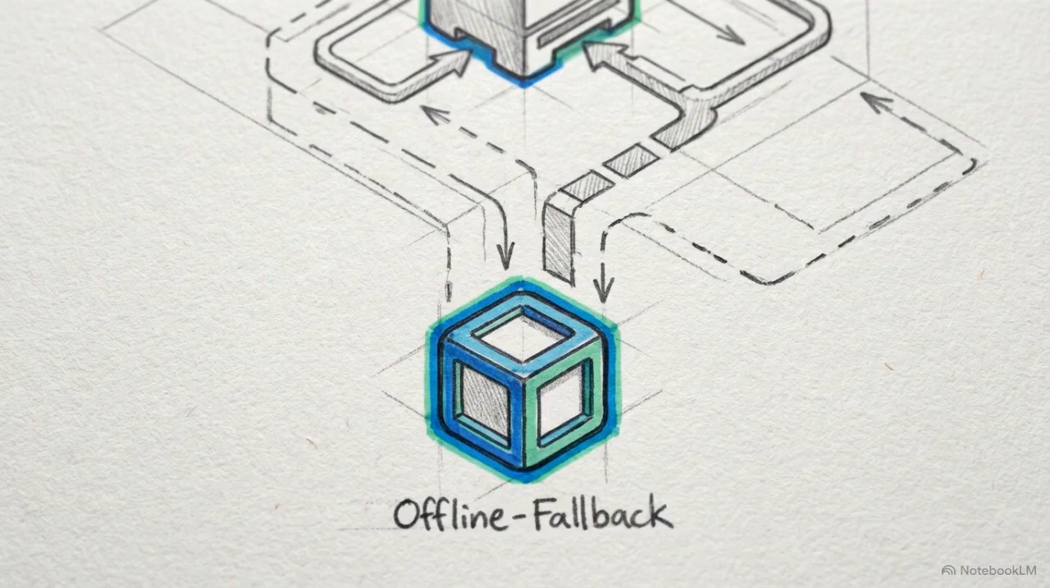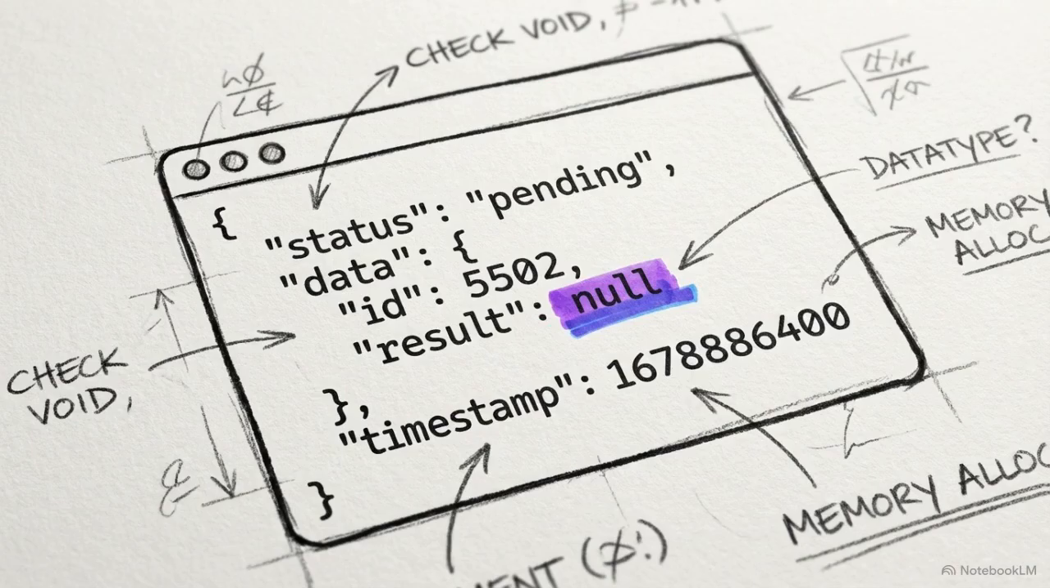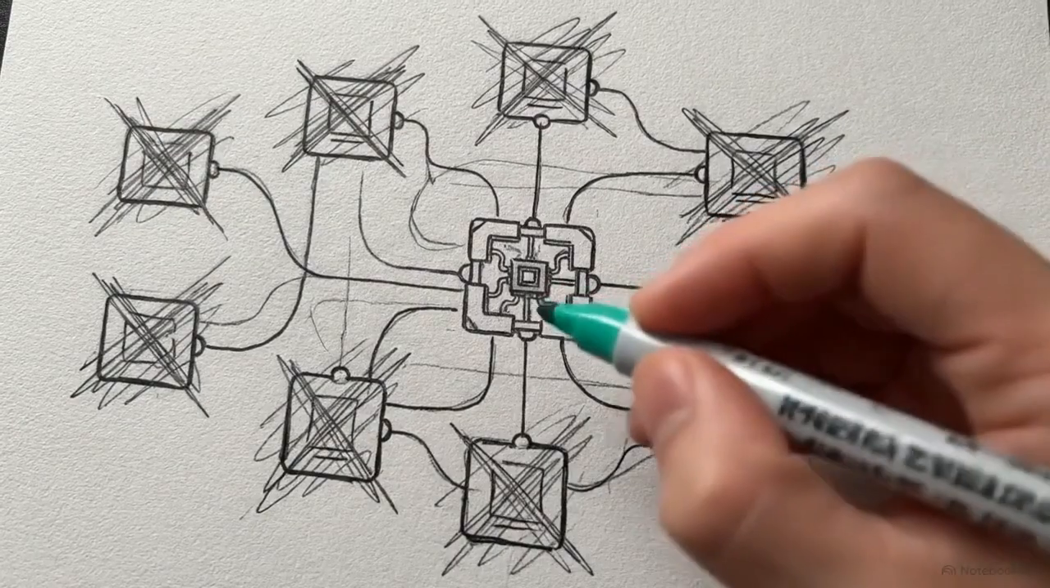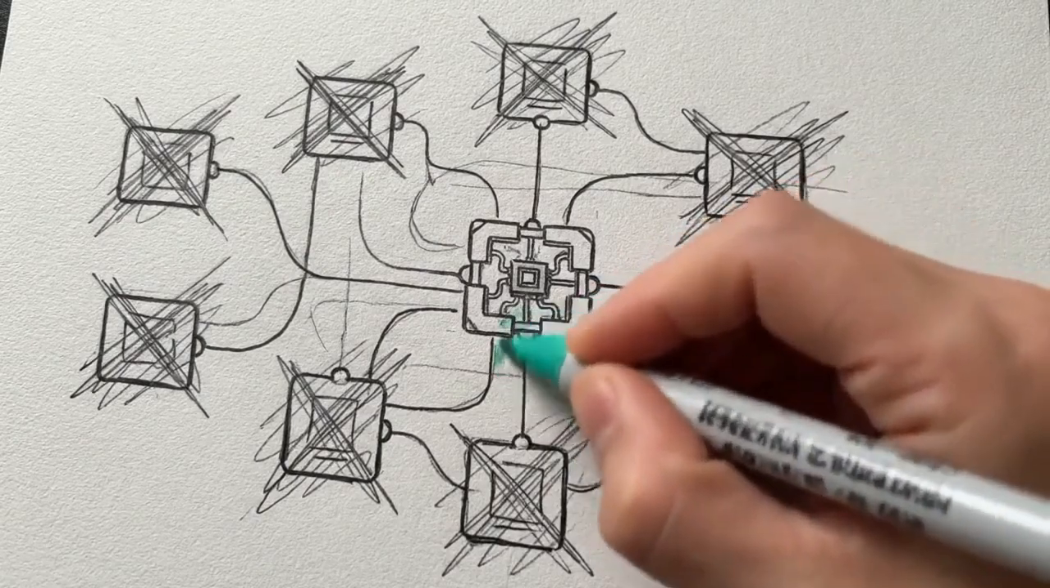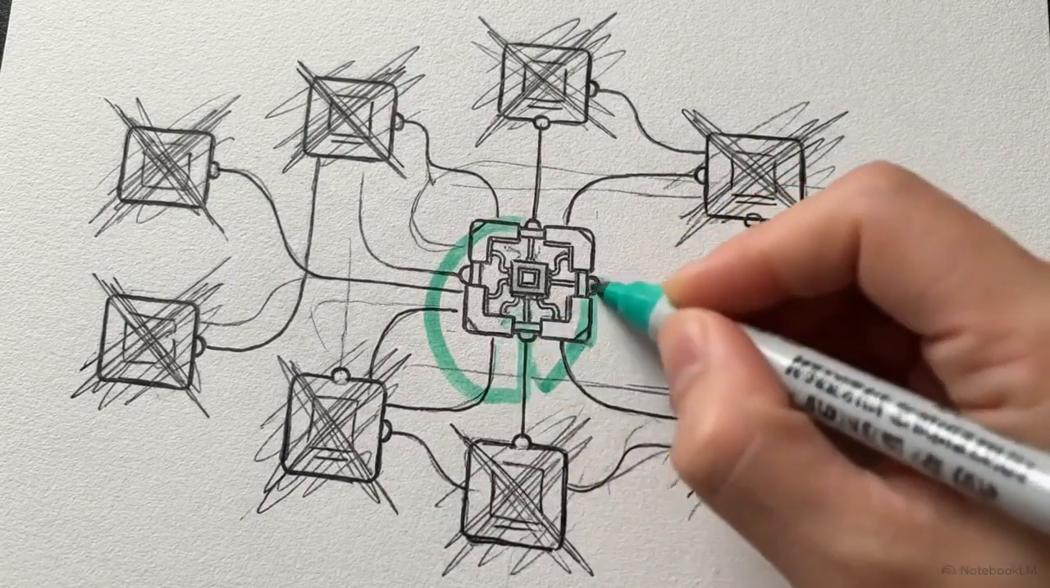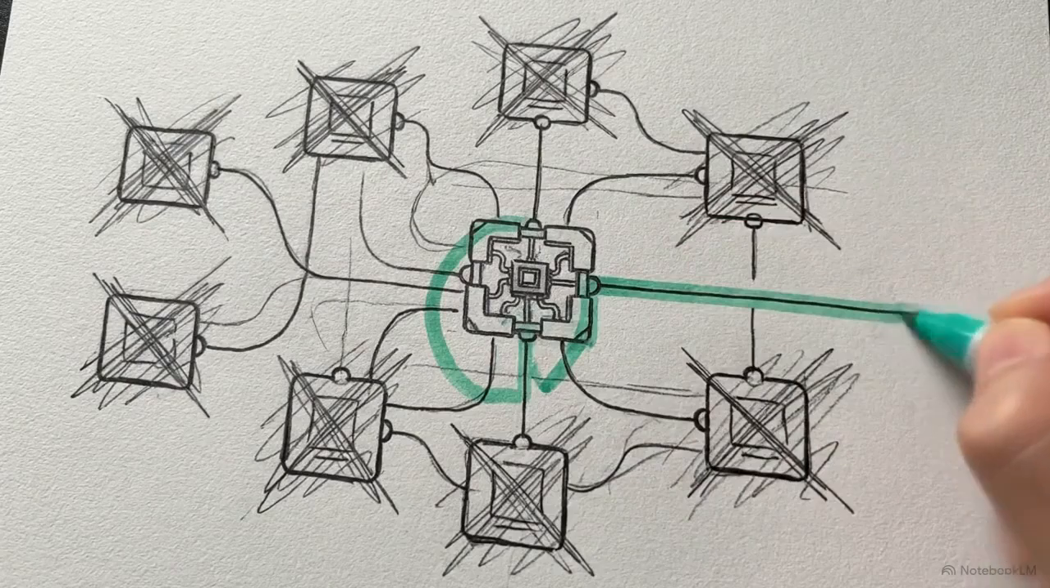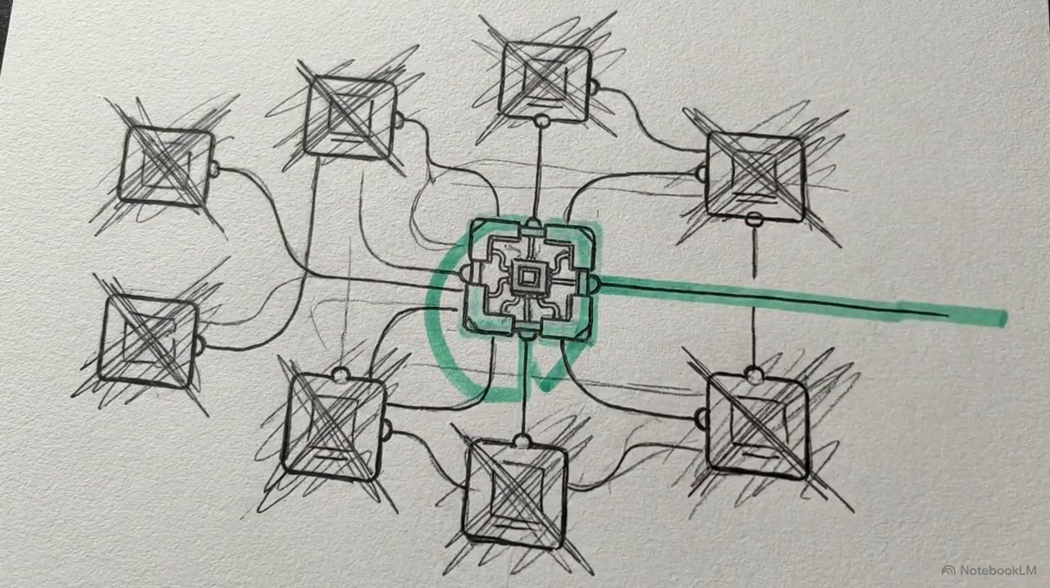At the absolute bottom of the routing table sits an offline fallback node. If all external APIs fail, this node intercepts the request and returns a structured null response. This hard-coded fallback architecture absorbs external API fragility. The system intercepts the failures internally, keeping the application online despite total provider collapse.